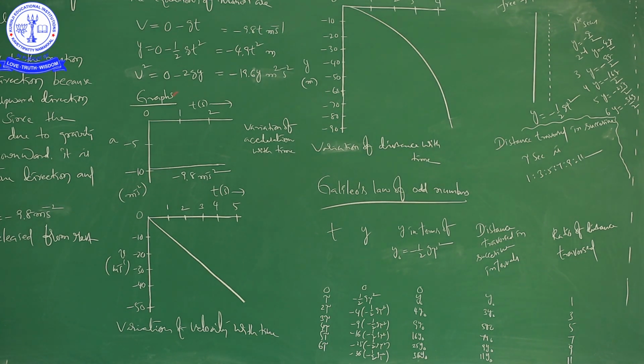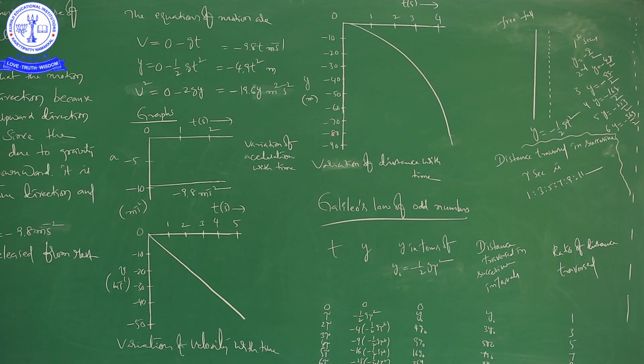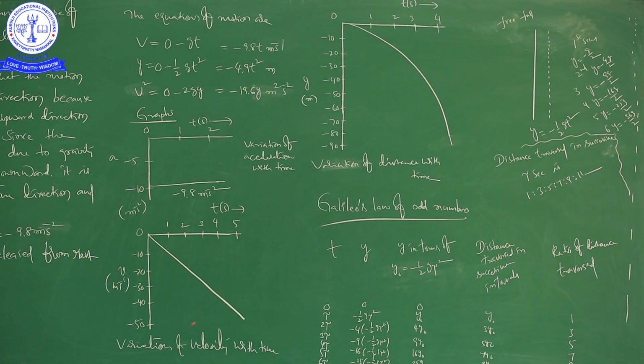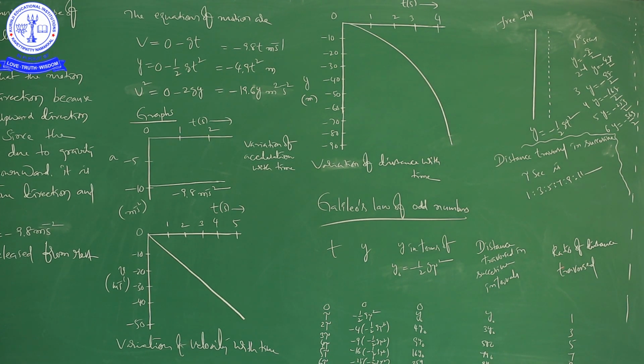Okay, right. So in today's class we discussed what free fall motion is. Next, the equations of free fall motion. Next, three graphs: acceleration versus time, velocity versus time, and distance versus time. We also discussed Galileo's law of odd numbers. Actually, those are 1, 3, 5, 7, 9. So, these are the ratio of distance travelled in successive intervals of time.